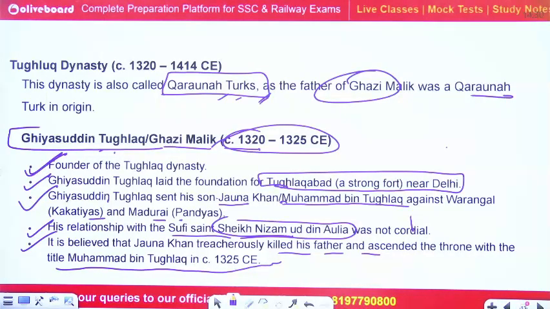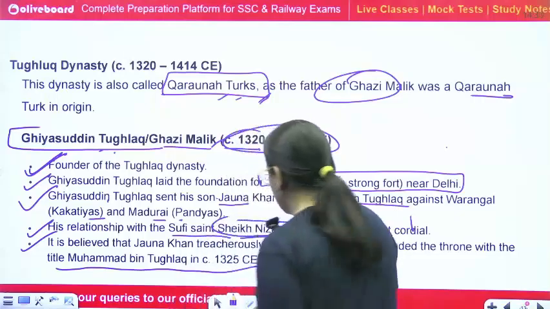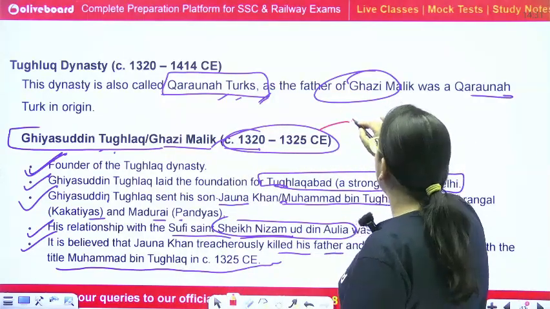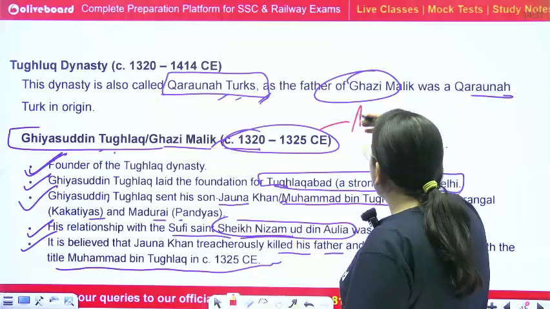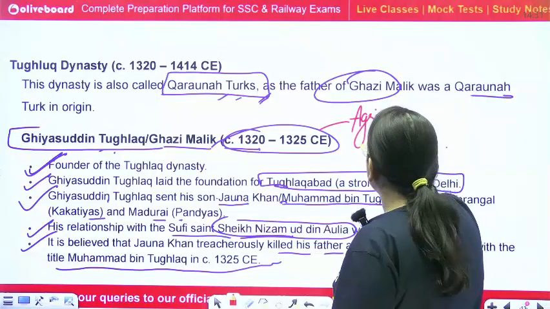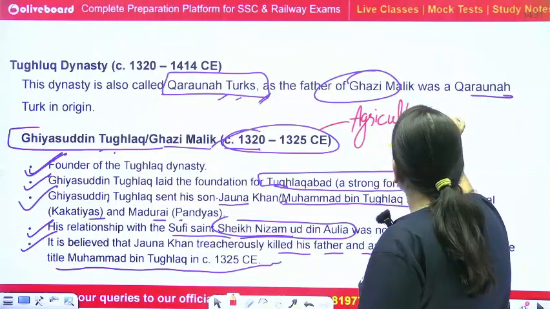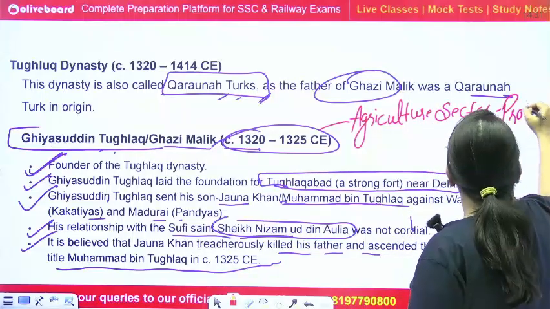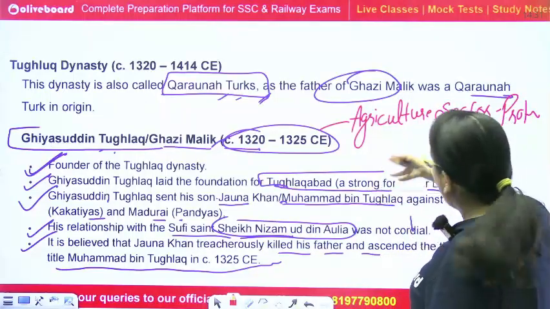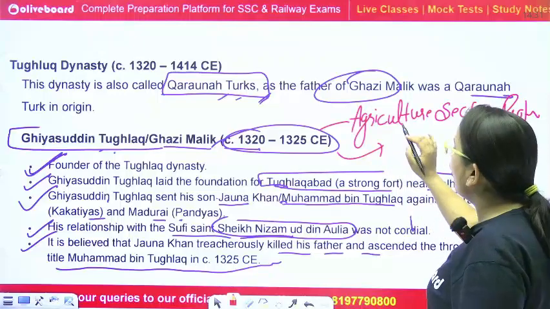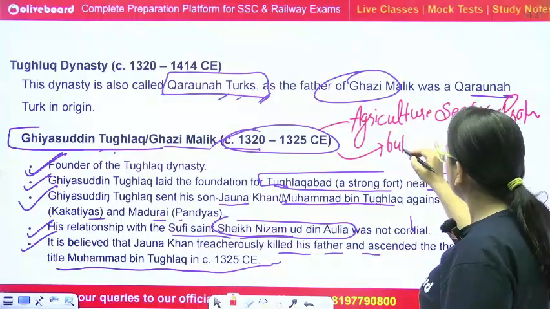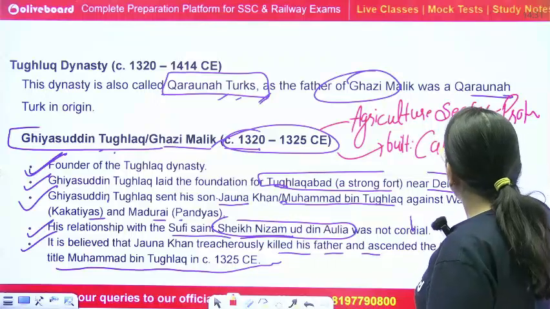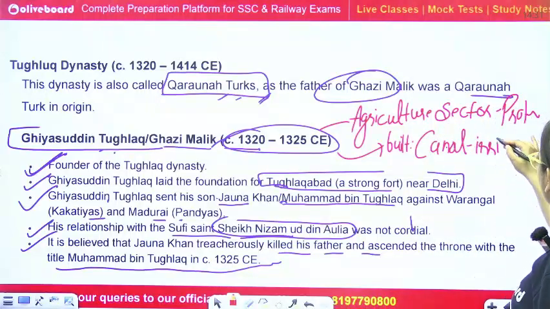Okay, now one more question: which ruler took a lot of interest in promoting agriculture? So the agriculture sector was promoted by Ghayasuddin Tughlaq only, and for agriculture he also built canals, especially for the irrigation part.